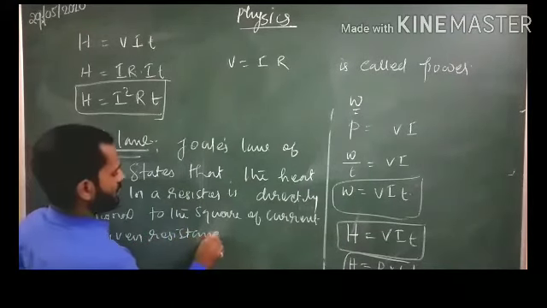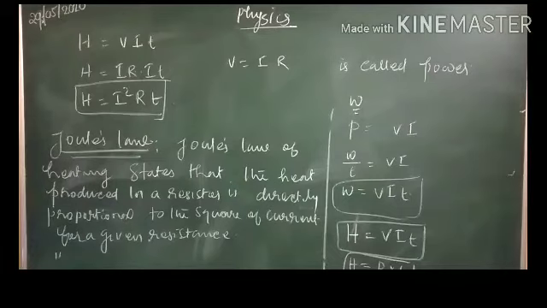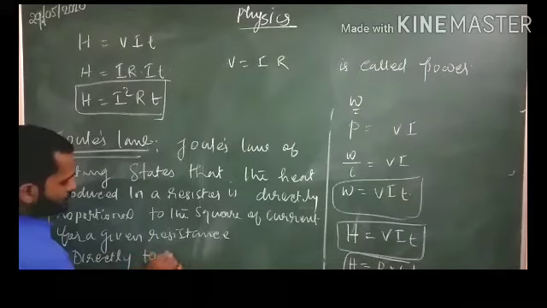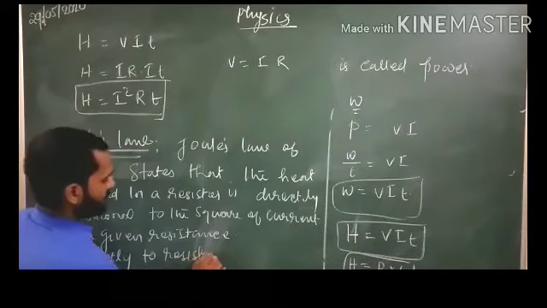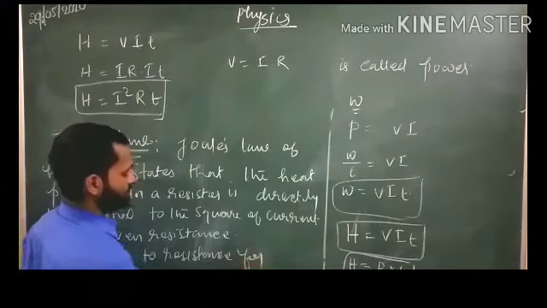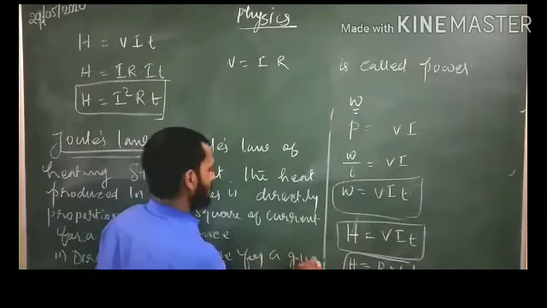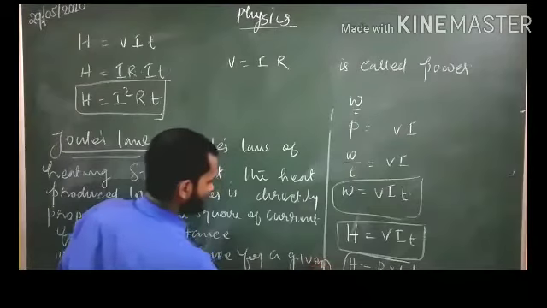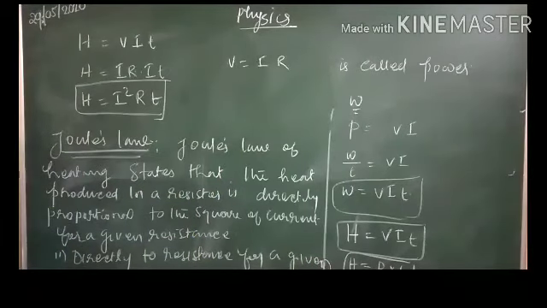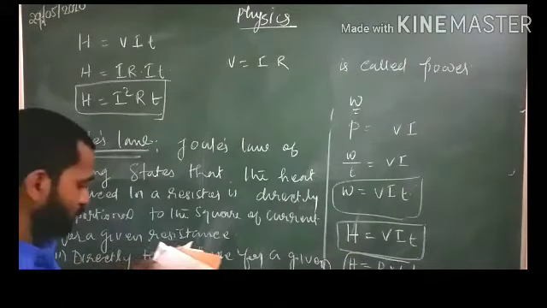That is the first point. Then the second point is that the heat produced is directly proportional to the resistance for a given current.